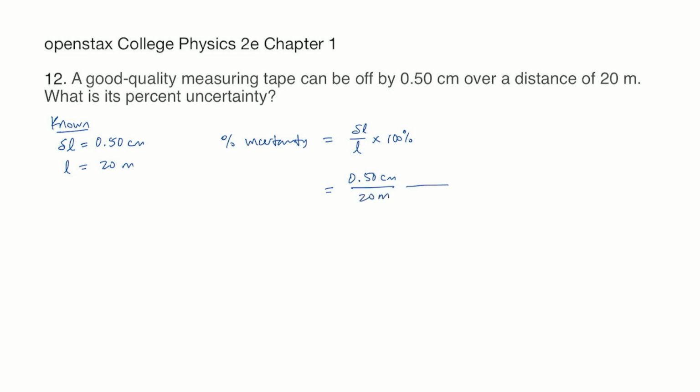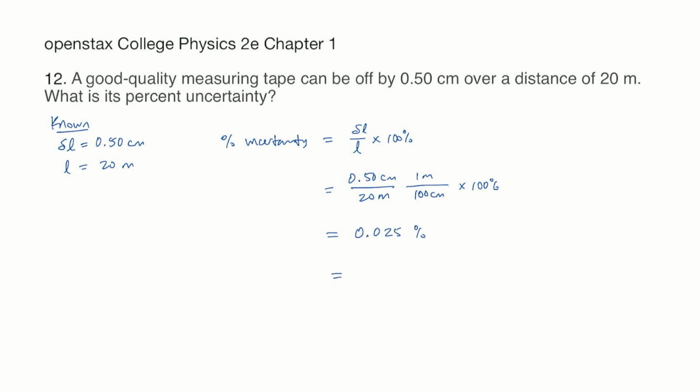Okay, we need to convert the units. And so 1 meter is 100 centimeters. And now we have meters canceling, centimeters canceling. And then we have times 100%. I did this calculation and I got 0.025%.